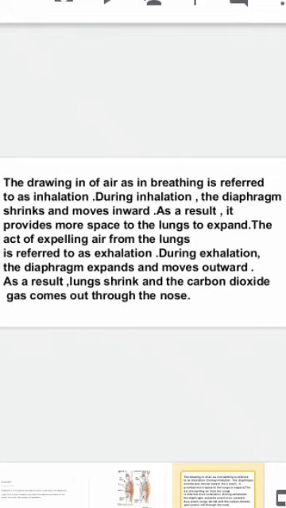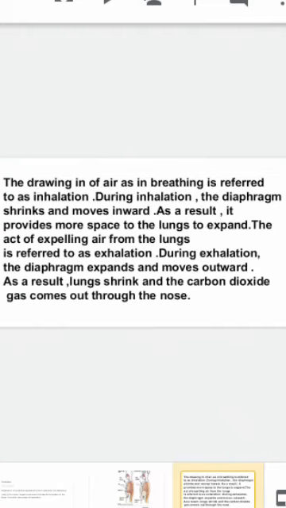The drawing in of air as in breathing is referred to as inhalation. During inhalation, the diaphragm shrinks and moves inward. As a result, it provides more space to the lungs to expand.